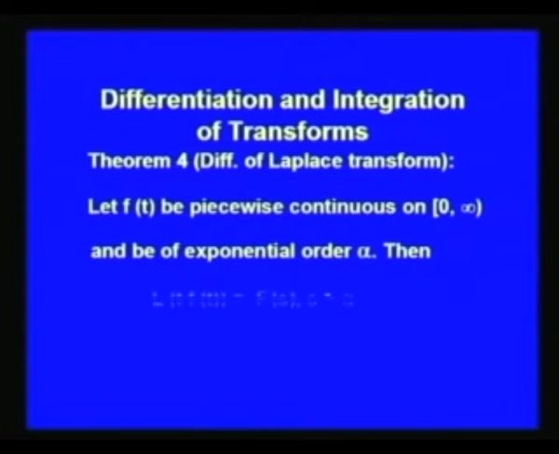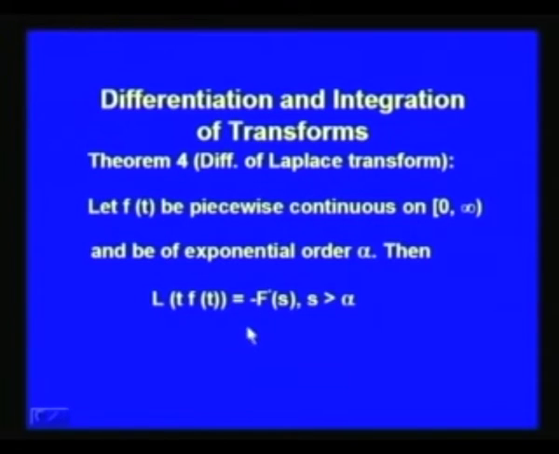So, the first theorem on differentiation of the Laplace transform is the following: let f(t) be piecewise continuous on the interval 0 to infinity and be of exponential order alpha, then L of t f(t) is equal to minus F dash of s, whenever s is greater than alpha.